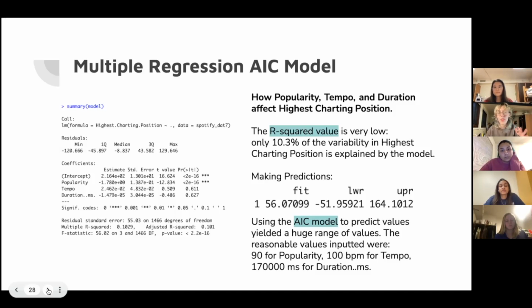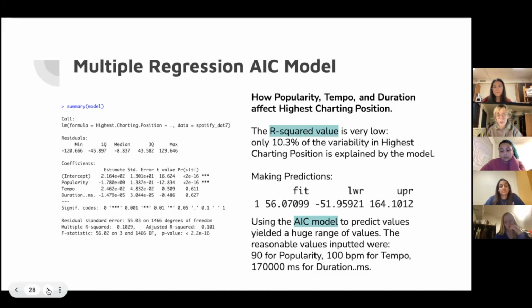What we're trying to figure out with this model was to see if popularity, tempo, and duration affect highest charting position. We were initially going to use all of the variables in the data set for this, but we stuck with our smaller 12 variable data set. And we found out even if you use the whole data set, with all 22 variables, you aren't going to be able to find any result for highest charting position. It's a very difficult thing to track looking at variables. So as a result, the data we have doesn't look very conclusive.